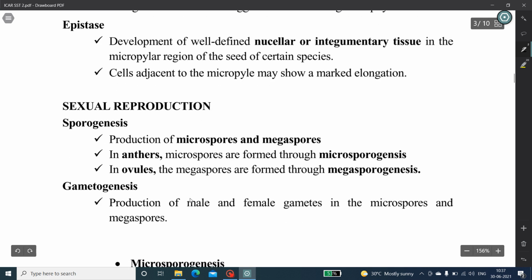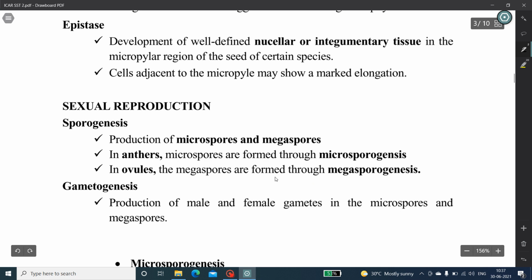The next one will see how sexual reproduction takes place. In that, there are two major processes, sporogenesis and gametogenesis. Here, sporogenesis deals with the production of microspores and megaspores. In anthers, microspores are formed through microsporogenesis, and in ovules, the megaspores are formed through megasporogenesis.